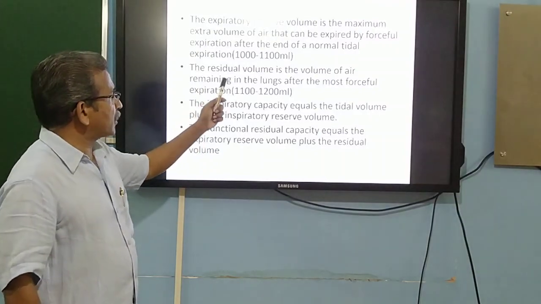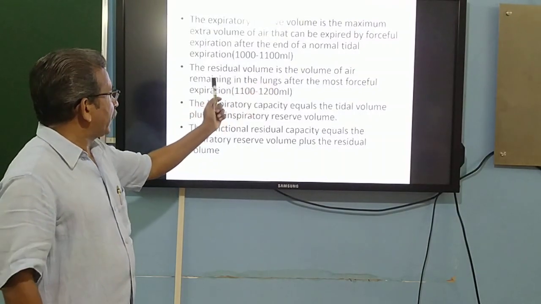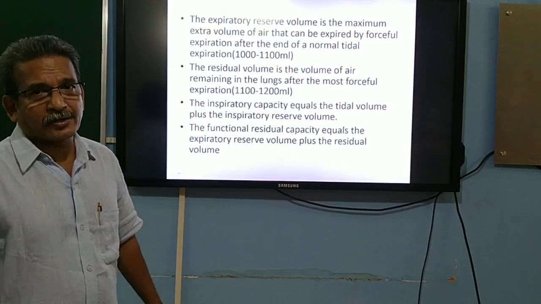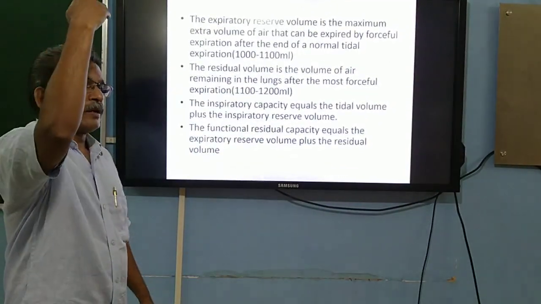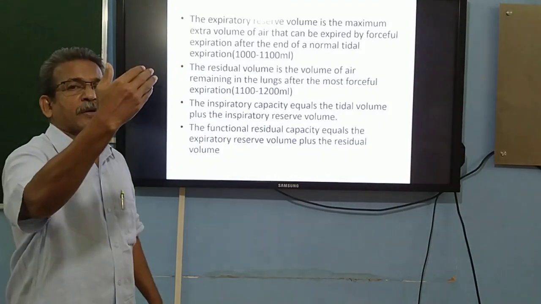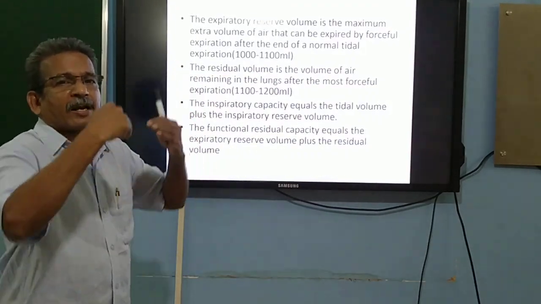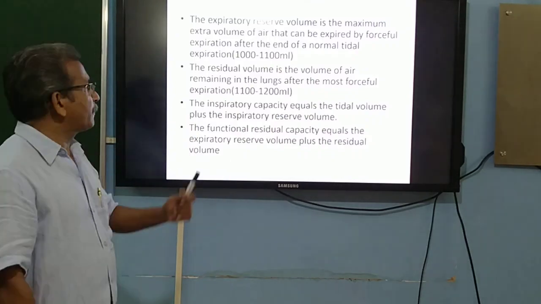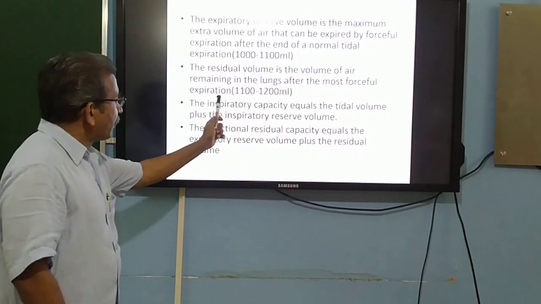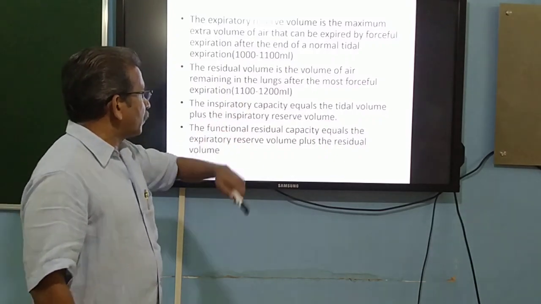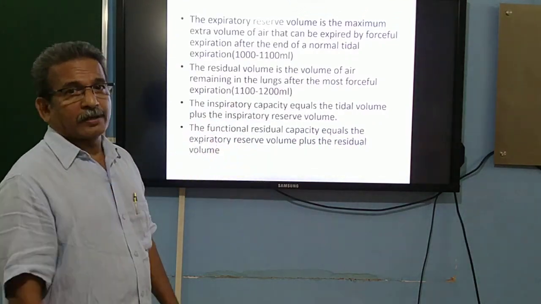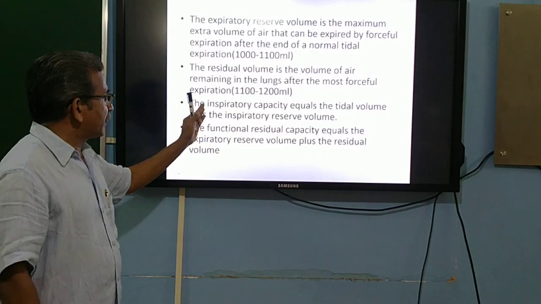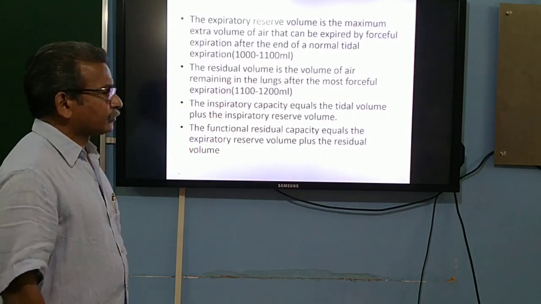It amounts to 1100 to 1200 ml in a normal healthy person. Then next comes the inspiratory capacity.